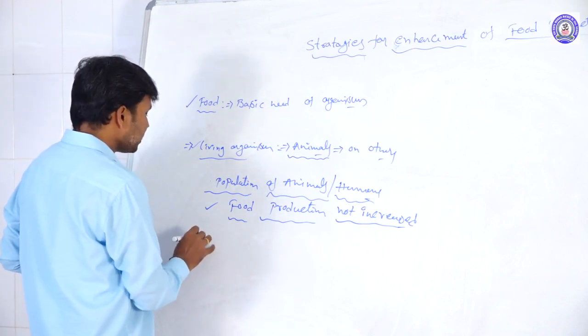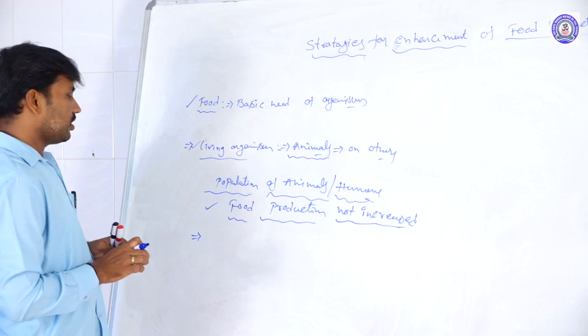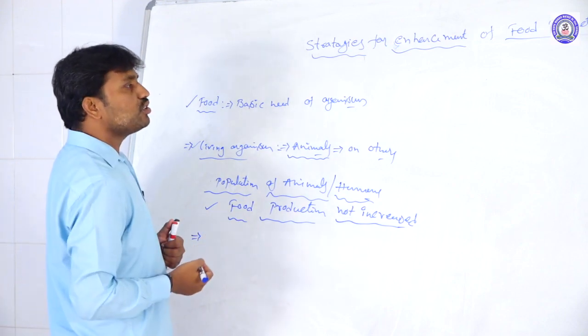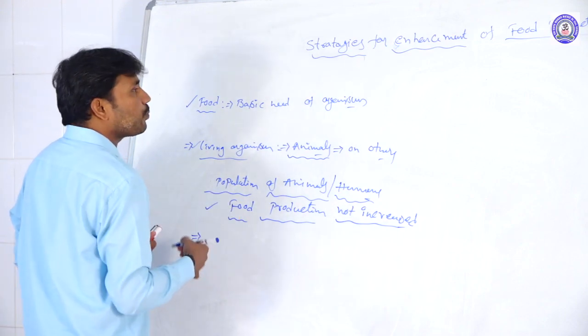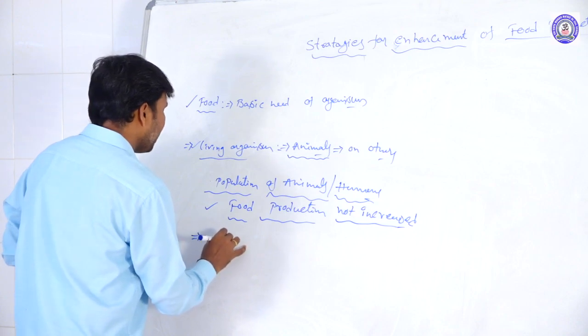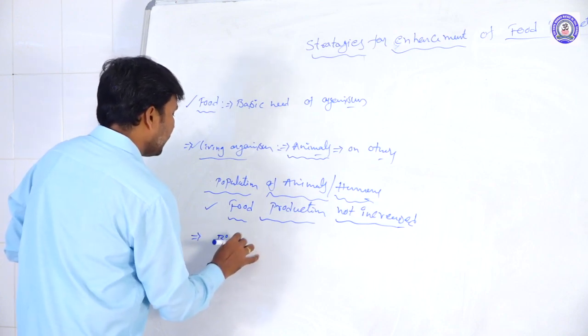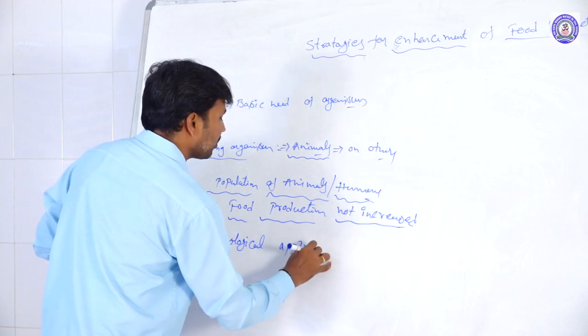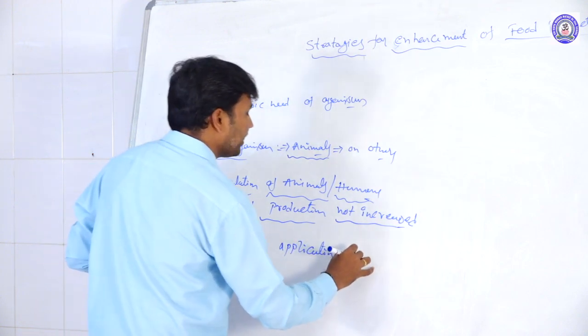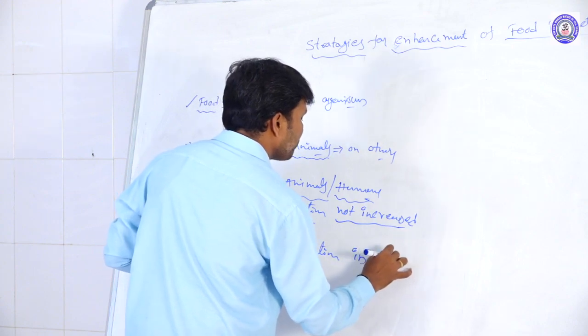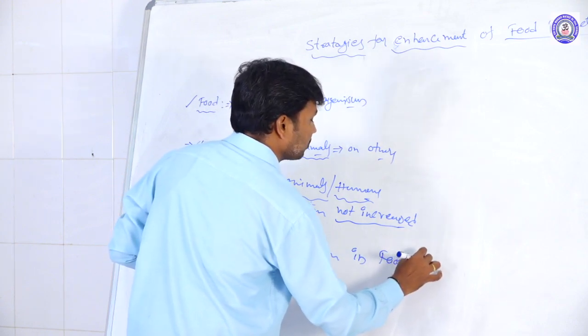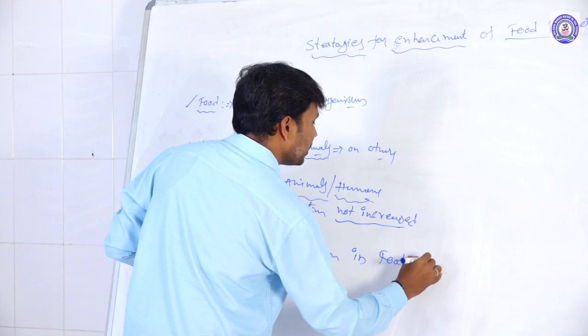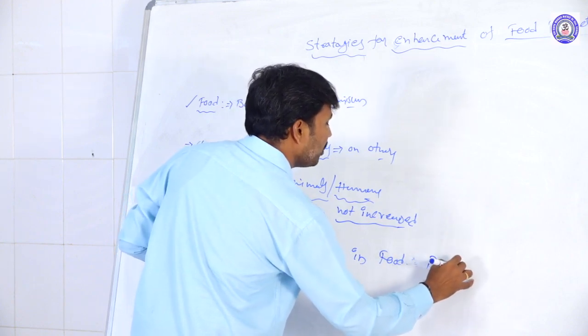Actually, the strategies of enhancement of food are about how we enhance food materials and their products, by applying biological applications in food production.